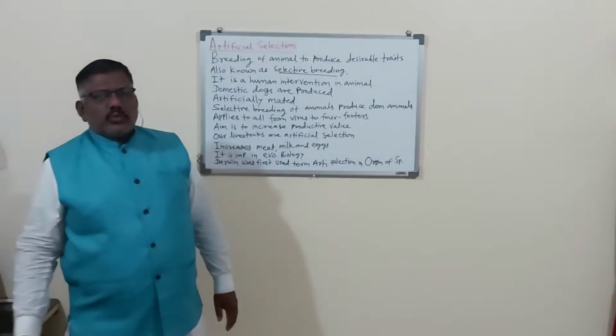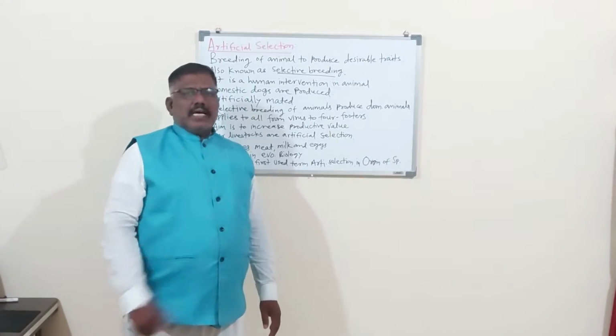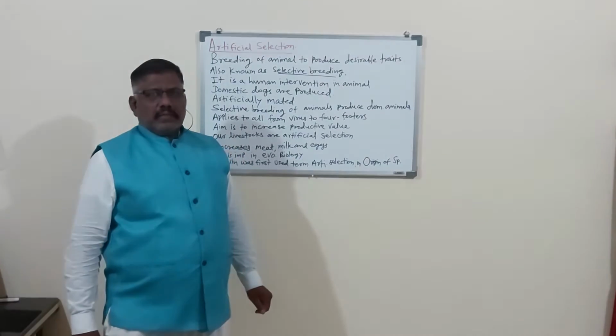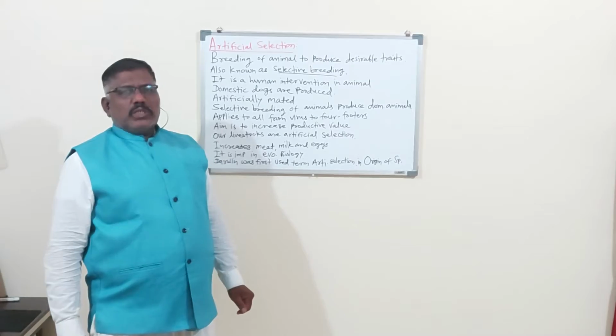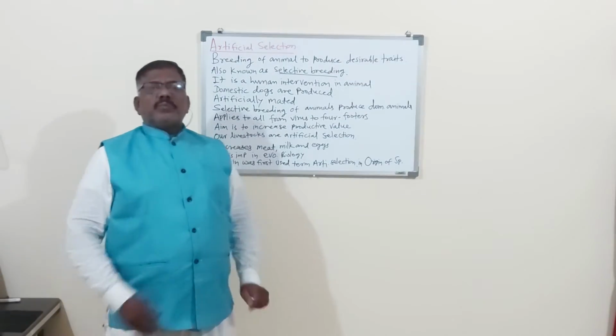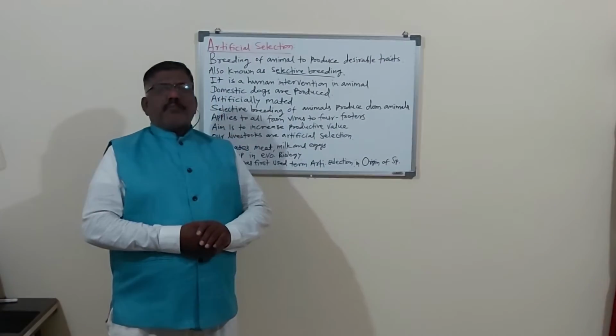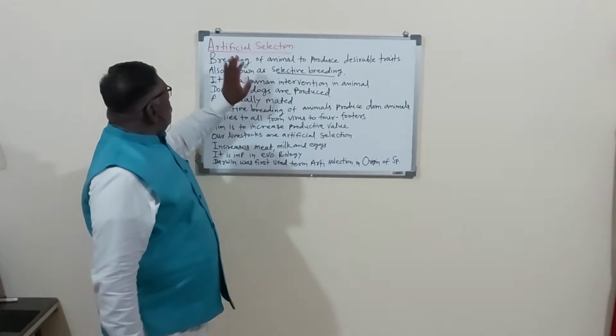So dear students, listen here. Artificial selection is very important in evolution or origin of species.